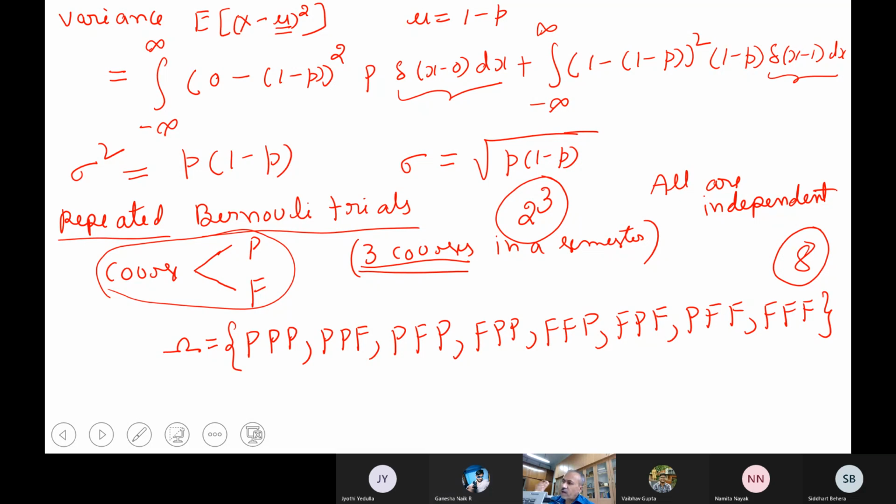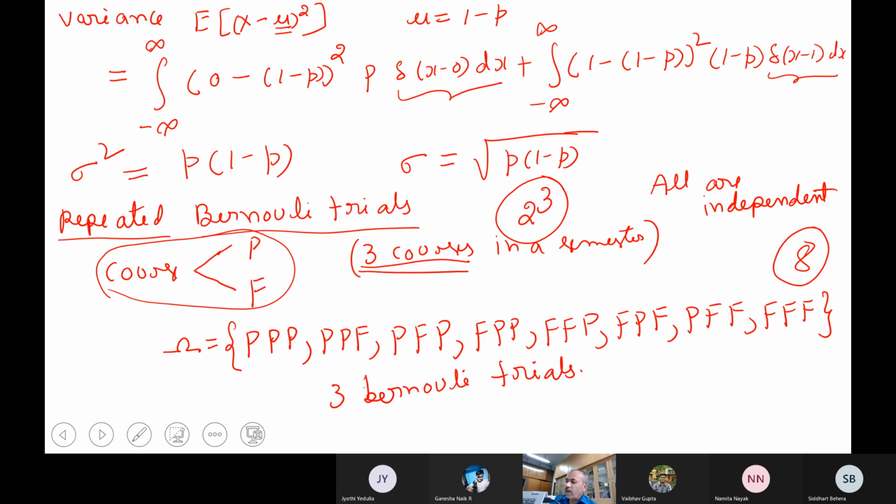This is what we call a repeated Bernoulli trial. You are not doing one Bernoulli trial, I am giving you 3 Bernoulli trials. Now how do we handle this situation? 3 Bernoulli trials, and all are independent.